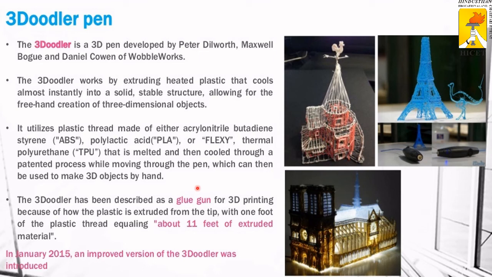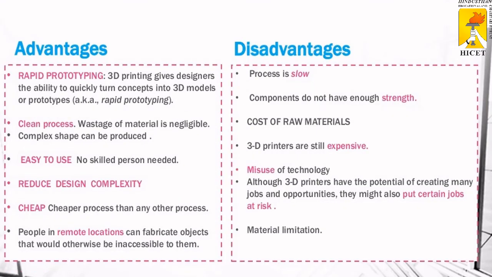It is one kind of glue gun technology, because we already know about glue guns. The plastic is melted and deposited in an area to form a layer. The same concept is used in 3D pens. It was improved in January 2015, when the 3Doodler was introduced.